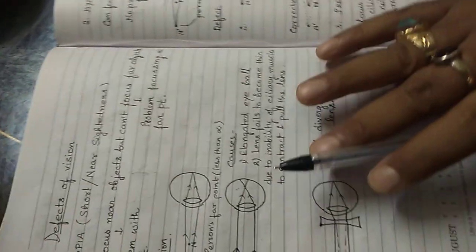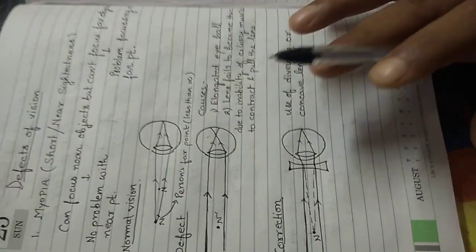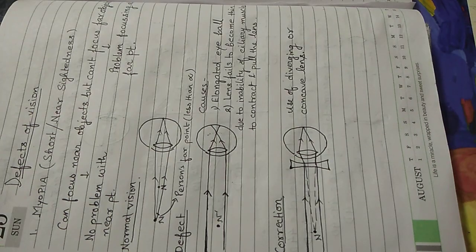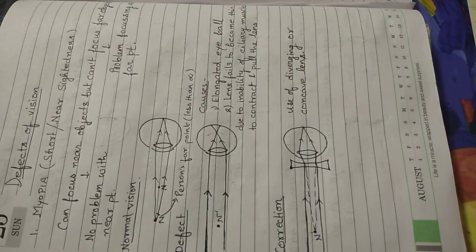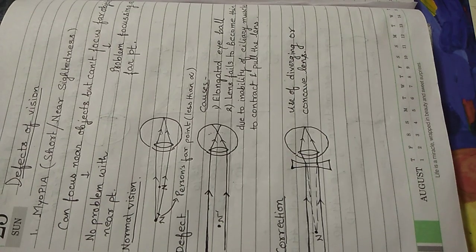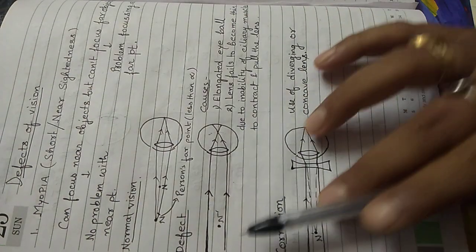So this defect, myopia, mostly occurs in children at a younger age. In classes, you must have often heard the complaint that the child is not able to see the blackboard if he sits at the last bench, because when he's sitting at the last bench, the board is much farther away from him and he is not able to focus on the far object.